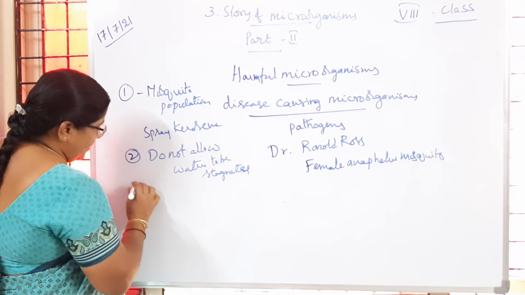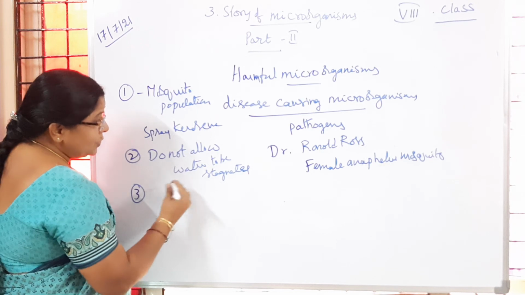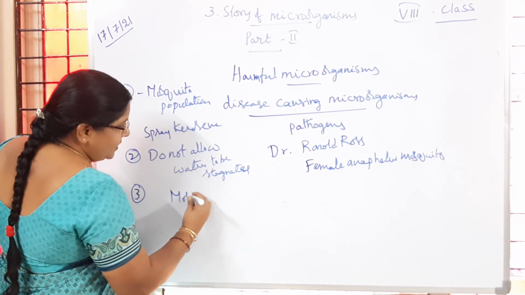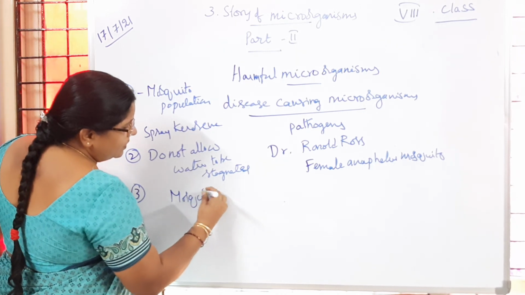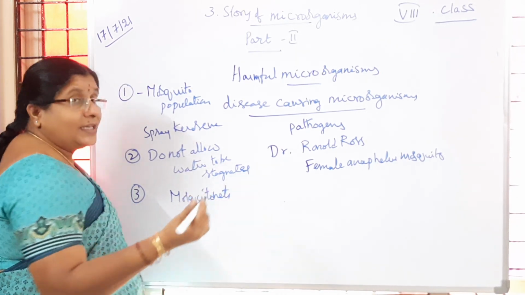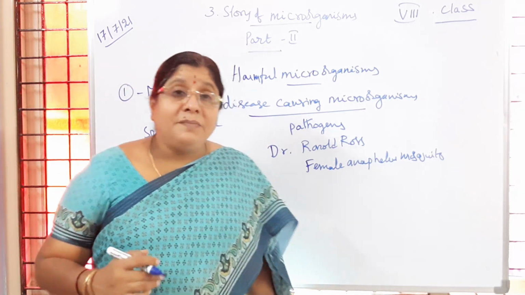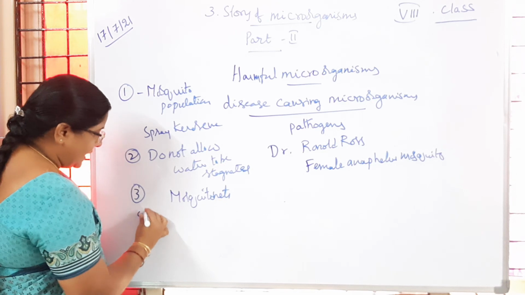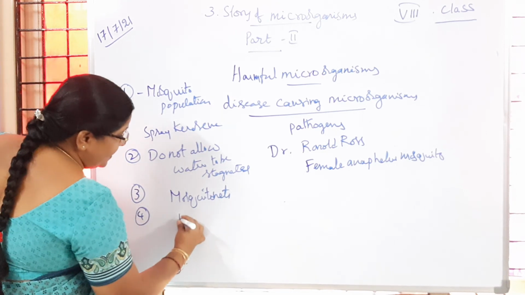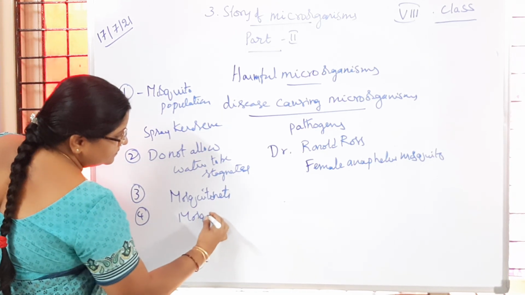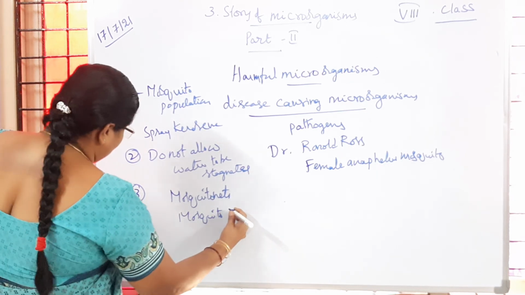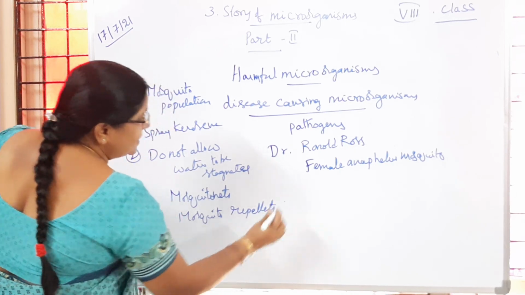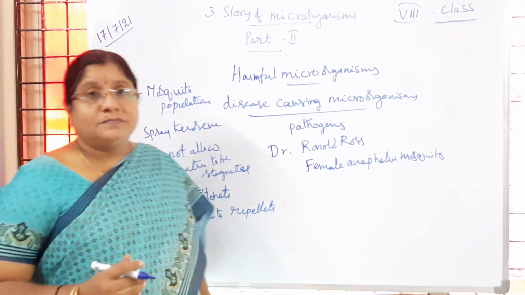Then, to avoid mosquito bites, people use mosquito nets, so that we can avoid bites from mosquitoes. Is it clear to children? The next one is mosquito repellents, like All Out.